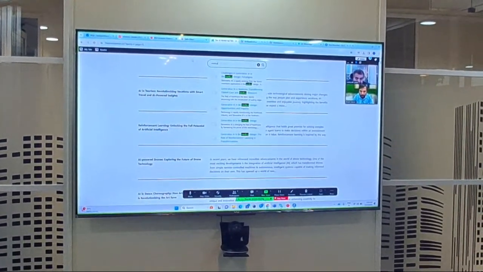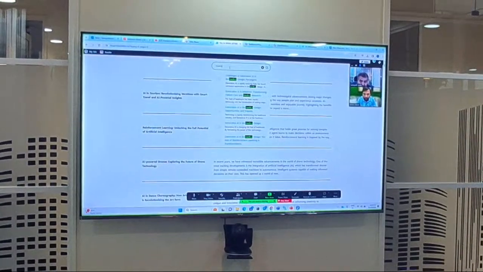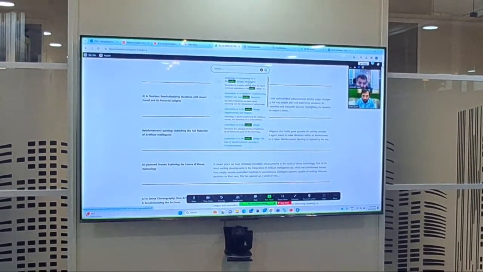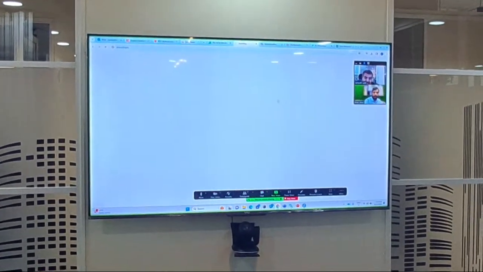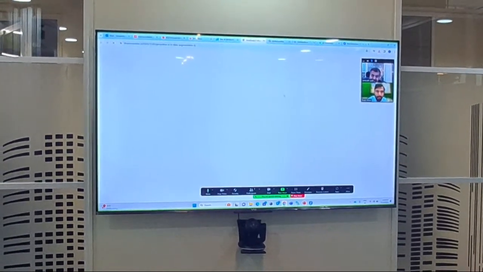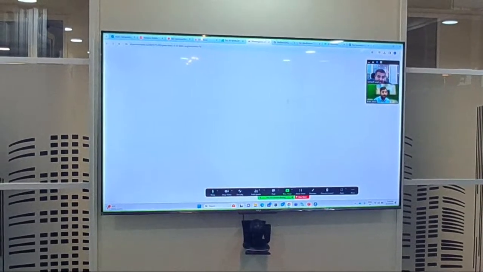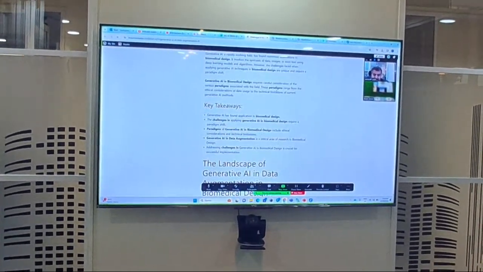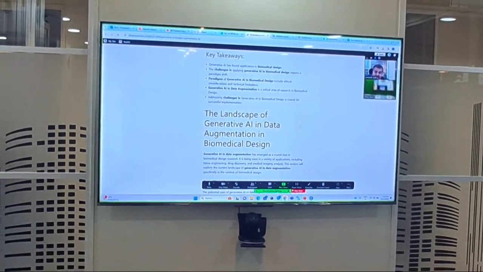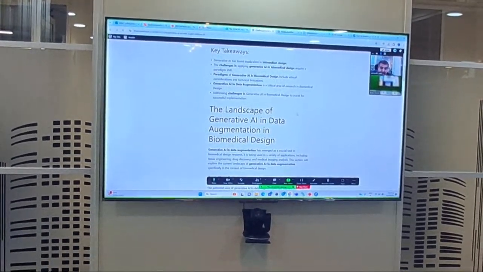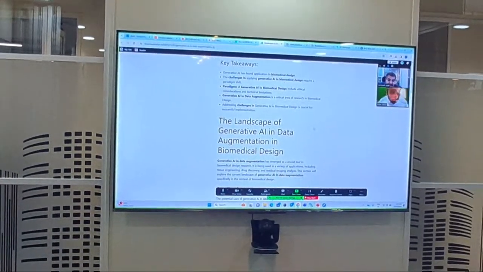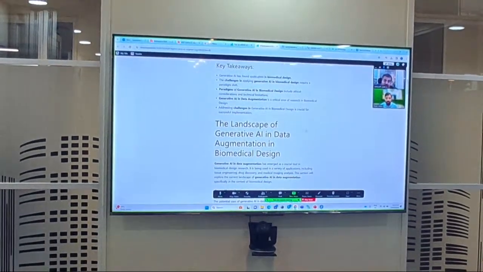For example, here, if I type medical, the first article is challenges in generative AI in biomedical design. And if you are interested, you just click on that article and you can read it. Okay, that's great. So the whole idea is this is like a big knowledge base on AI in different types of industries, right? I don't think anywhere such a knowledge base exists.